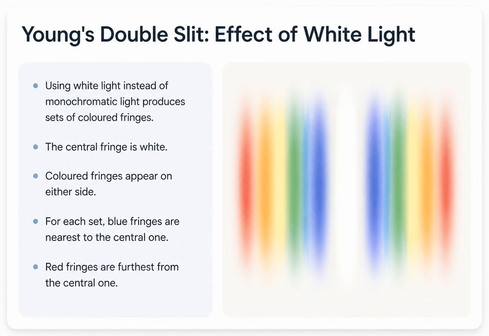Most of our calculations assume monochromatic or single-color light, but what if we use standard white light? Because white light is a spectrum of different wavelengths, each wavelength creates its own interference pattern. At the exact center, all wavelengths travel the same distance and interfere constructively, so the central fringe remains white. On either side, however, the patterns separate. Because blue light has a shorter wavelength, its first bright fringe appears closest to the center, while the longer wavelength red fringes appear further out, creating a rainbow effect.